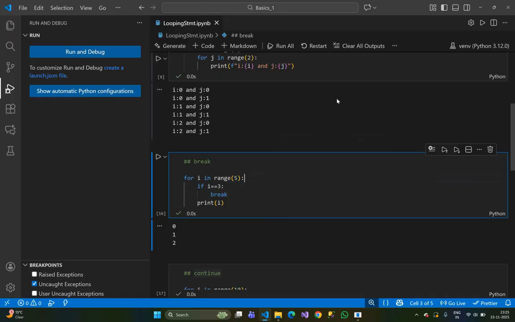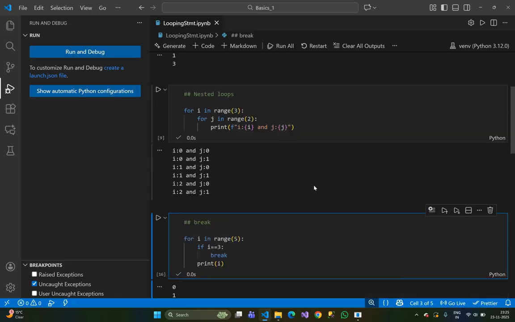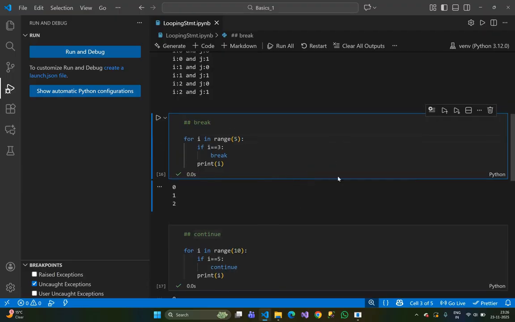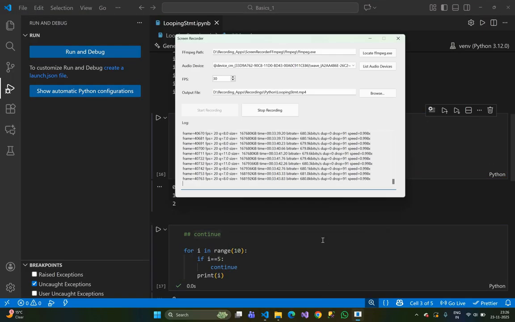If you want to see a correct example of a nested while loop, then you can comment. I will make a video with a complex example for nested while loop. Okay, thank you. Bye.